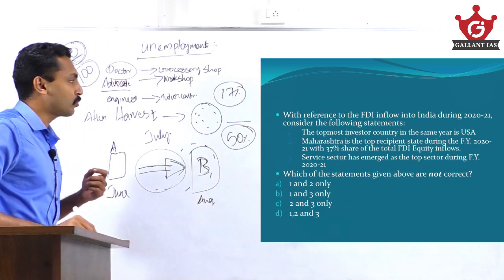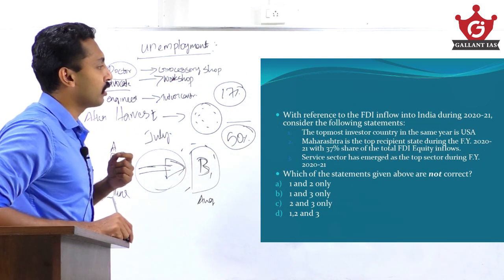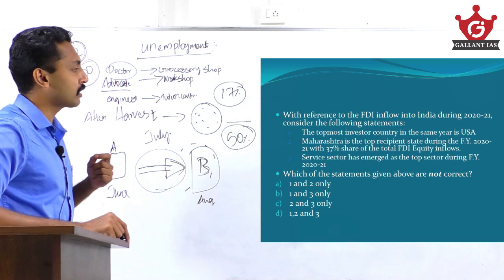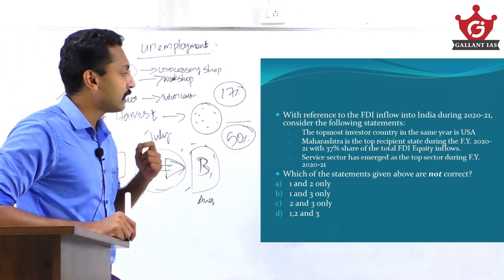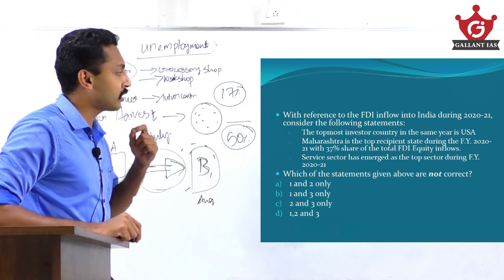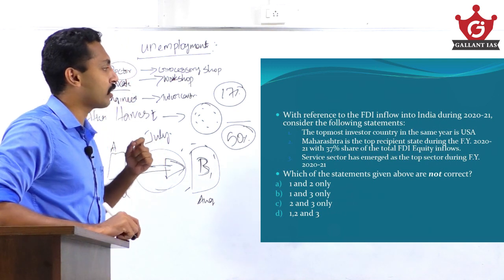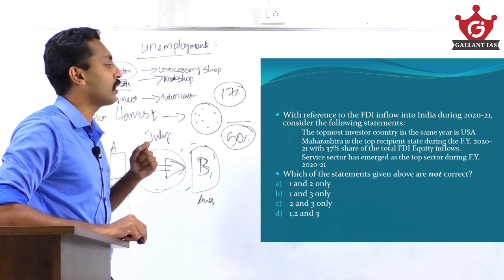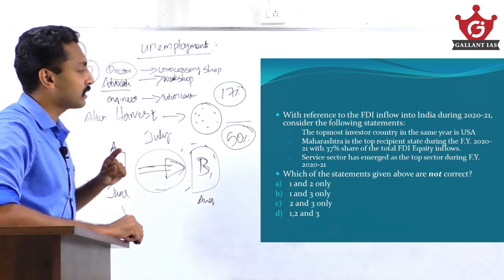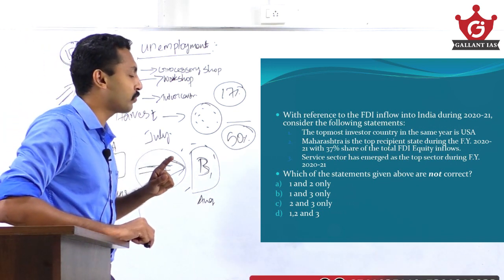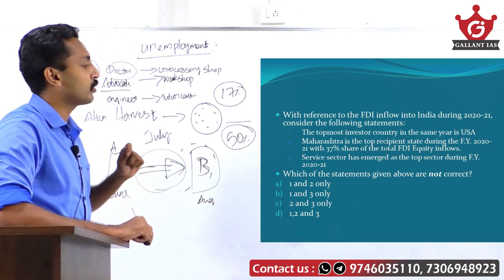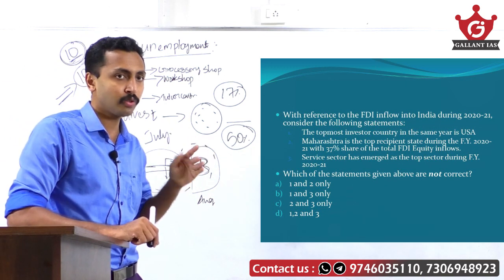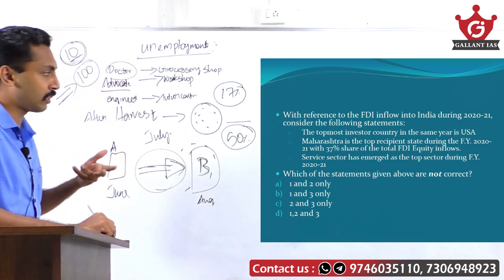Next question, with reference to FDI inflow into India during 2021, consider the following statements. The topmost investor country in the same year is USA. Second statement, Maharashtra is the top recipient state during the financial year 2020-21 with 37% share of the total FDI equity inflows. Service sector has emerged as the top sector during financial year 2021. Which of the statements given above is not correct? It is a 3-statement question. So you can go for guesswork if you know the statements.